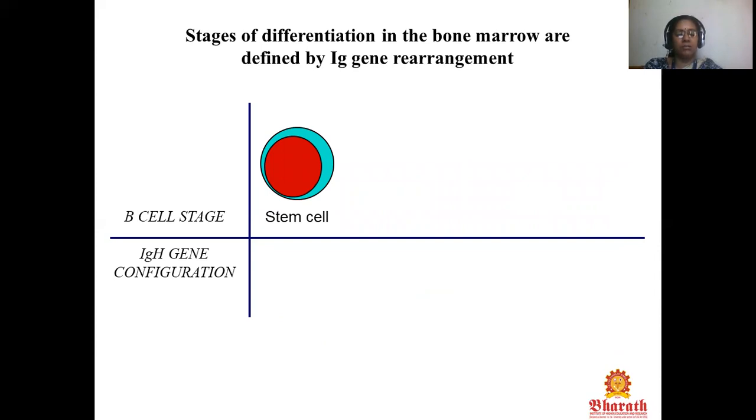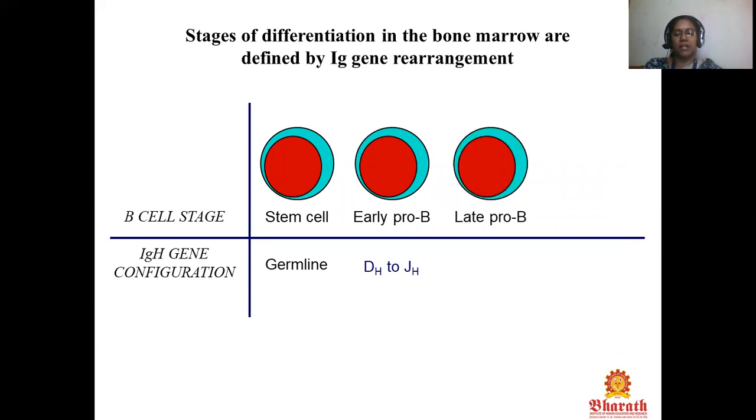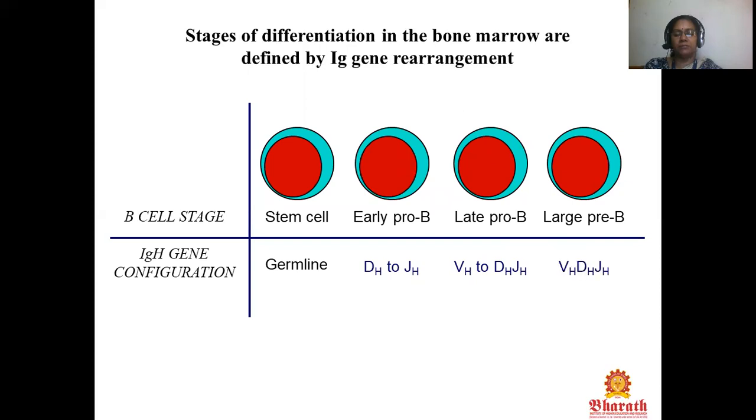In the B cell stages, the stem cell has the germline configuration. Early pro-B has DH to JH, late pro-B has VH to DH JH, and large pre-B has VH DH JH configuration.